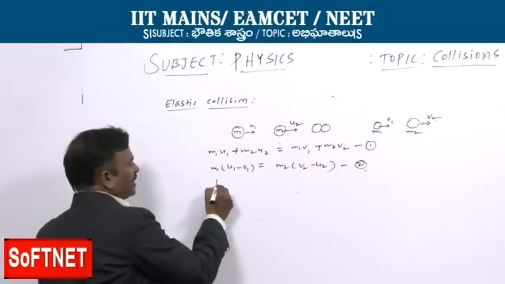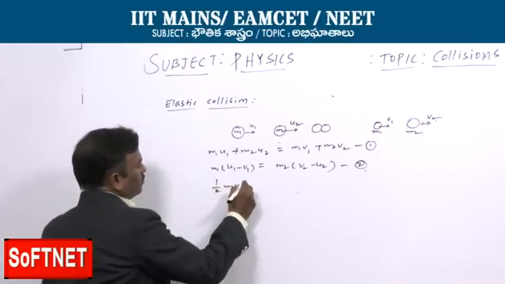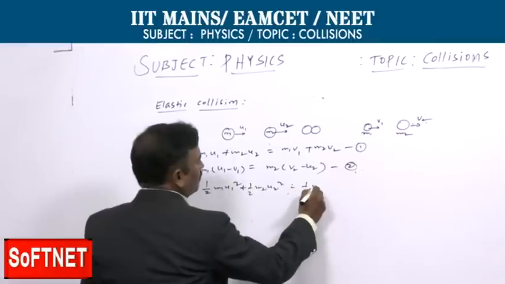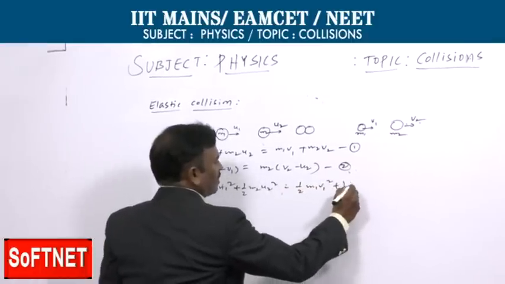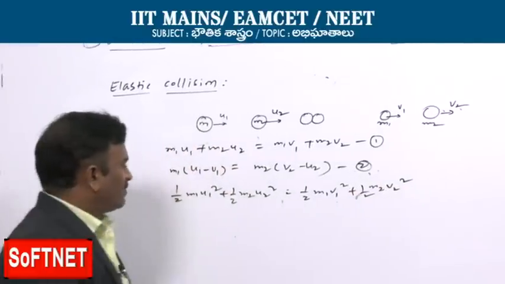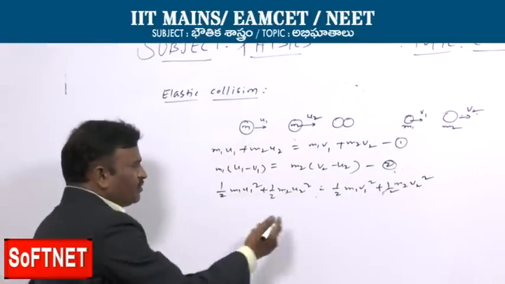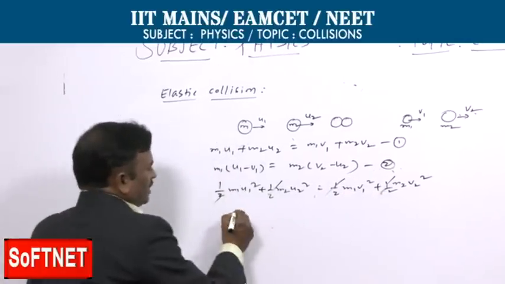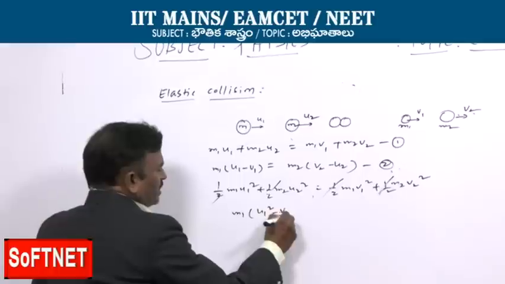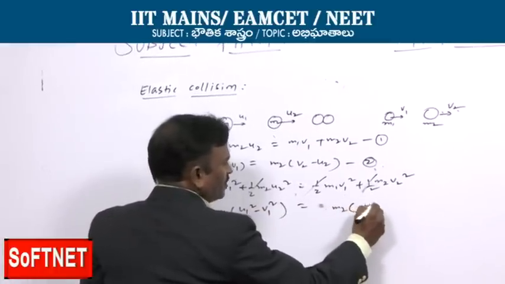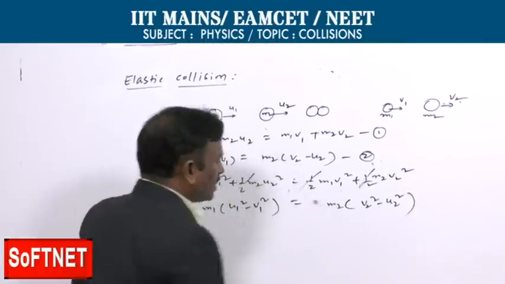According to the law of conservation of kinetic energy, half m1 u1 square plus half m2 u2 square equals half m1 v1 square plus half m2 v2 square. It is the law of conservation of kinetic energy, as we just discussed. On either side we can cancel the halves. Then m1 times (u1 square minus v1 square) equals m2 times (v2 square minus u2 square).